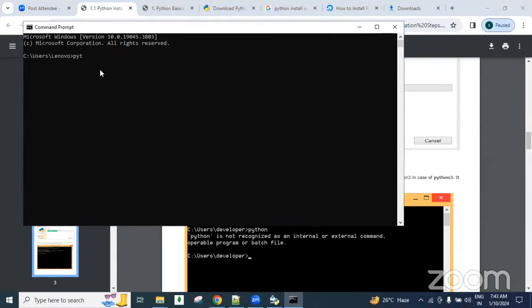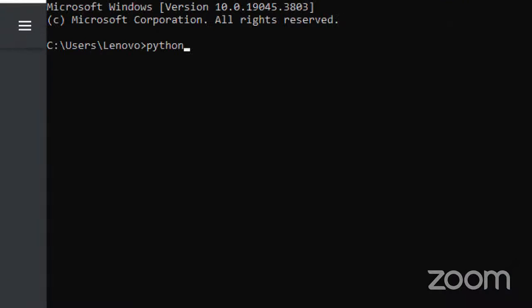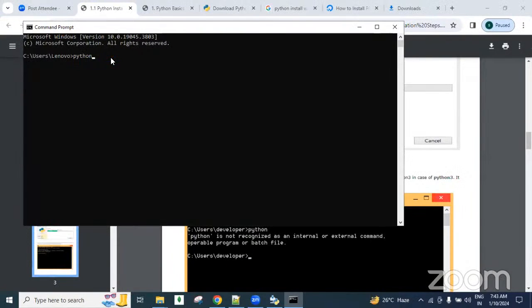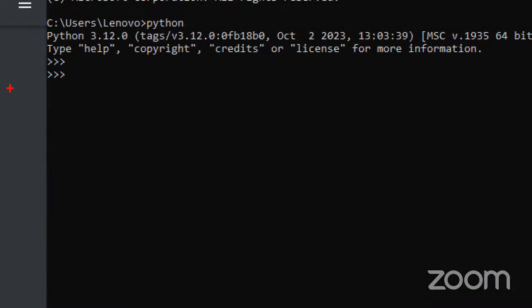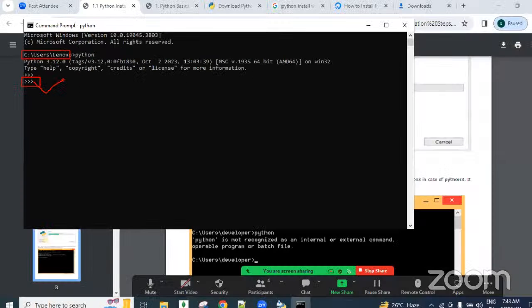Okay, so here you can type python, guys. If Python is already added to the environment variables, then you are going to get the Python prompt, guys. This triple greater than symbol we call the Python prompt. This is the command prompt, guys. So this is the Python prompt where we can develop Python code.